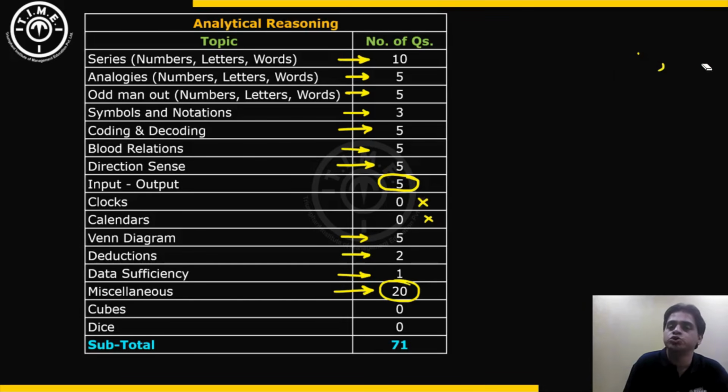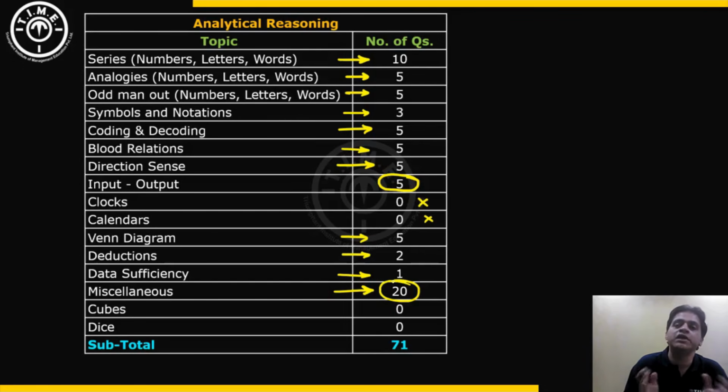Terms like silver jubilee, golden jubilee, century, all those terms were given and then you have to put them in order. So those kinds of questions were present in those 20 miscellaneous questions, putting things in logical order. There were some questions based on dictionary ordering. So words had to be put in dictionary order and then a question based on that dictionary order was to be answered.